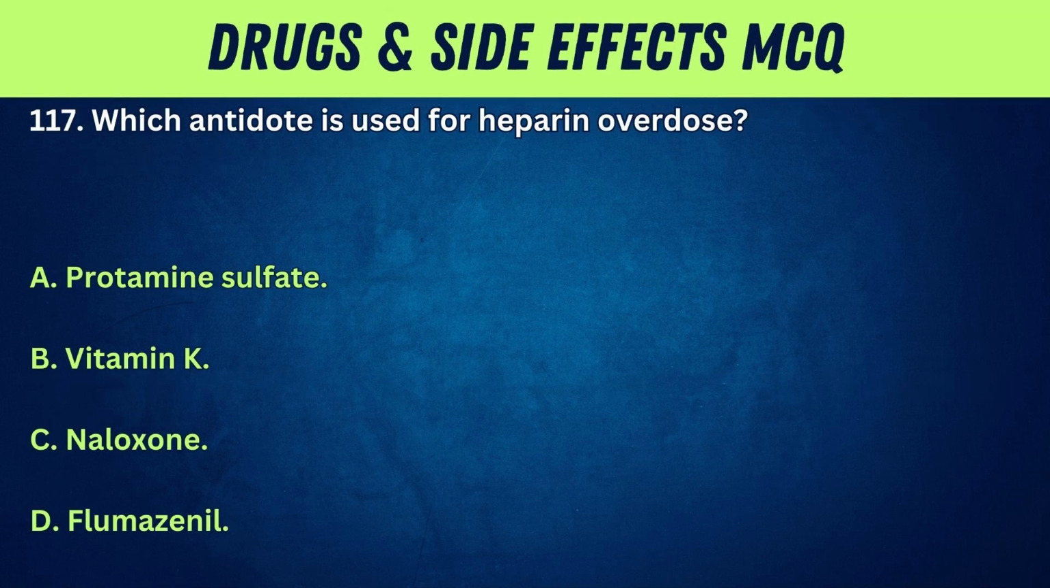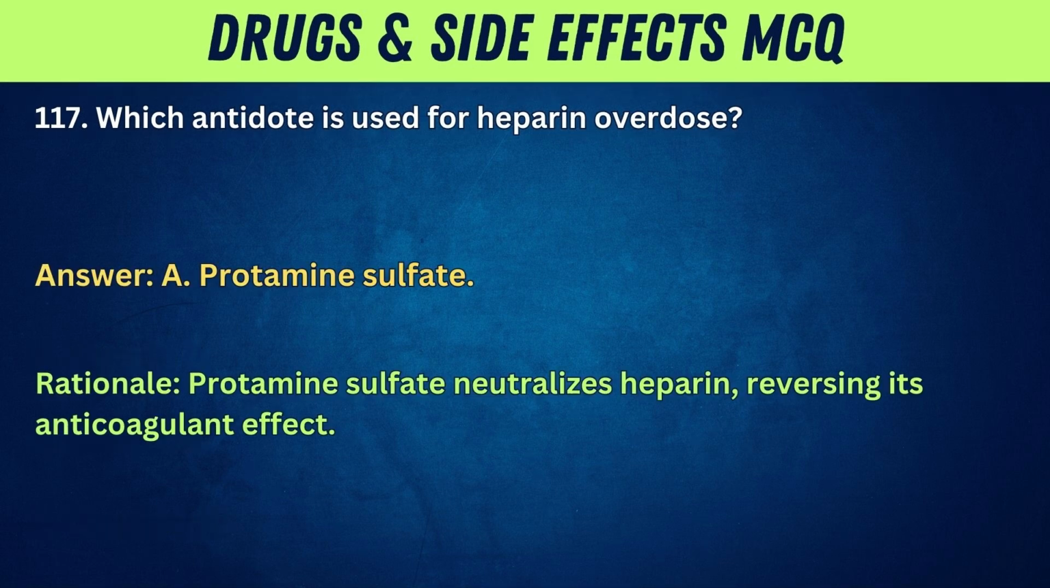117. Which antidote is used for heparin overdose? A. Protamine sulfate. B. Vitamin K. C. Naloxone. D. Flumazenil. Answer: A. Protamine sulfate. Rationale: Protamine sulfate neutralizes heparin, reversing its anticoagulant effect.